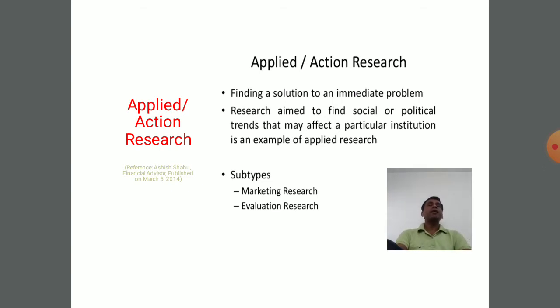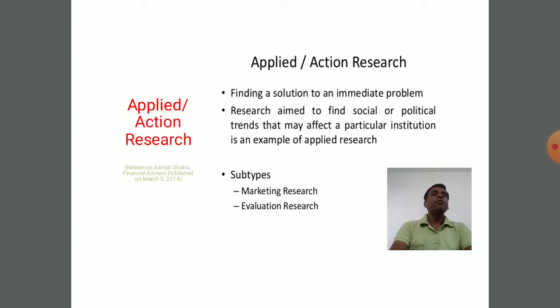One more thing that we can add in this concept of applied or action research: when this kind of research is done, it will be there to find a solution to a current social or political trend. For example, there is one current political trend, and if you want to find a solution for that particular situation, it becomes applied or action research.